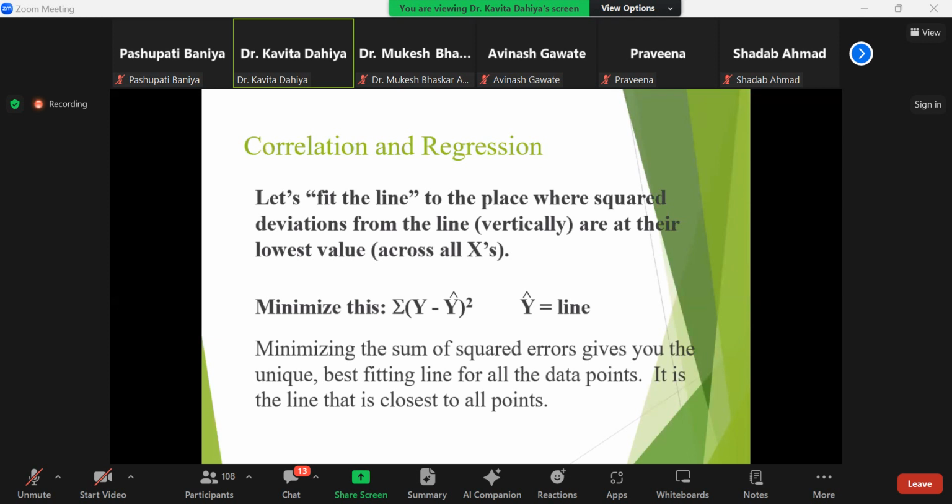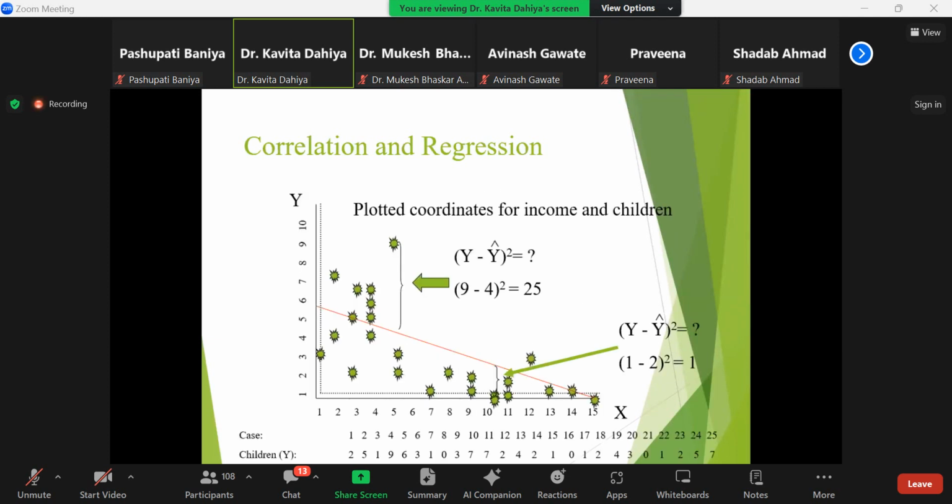Data points, it is the line that is close to all the points. So I plotted the coordinates for income and children, where this is the line that we are trying to draw, but we will draw this line with the calculation (y minus y delta) squared. Suppose we take the example of (9 minus 4) squared, which is 25.